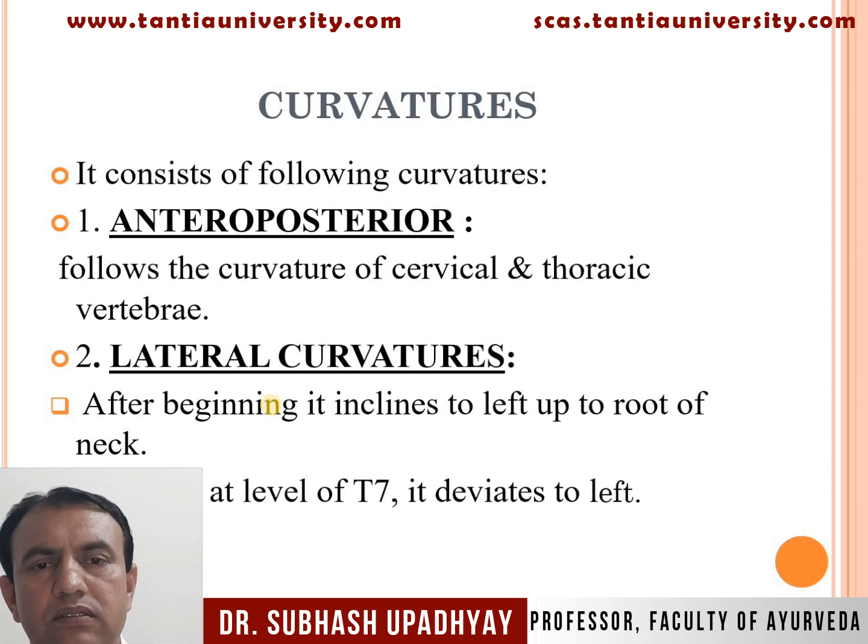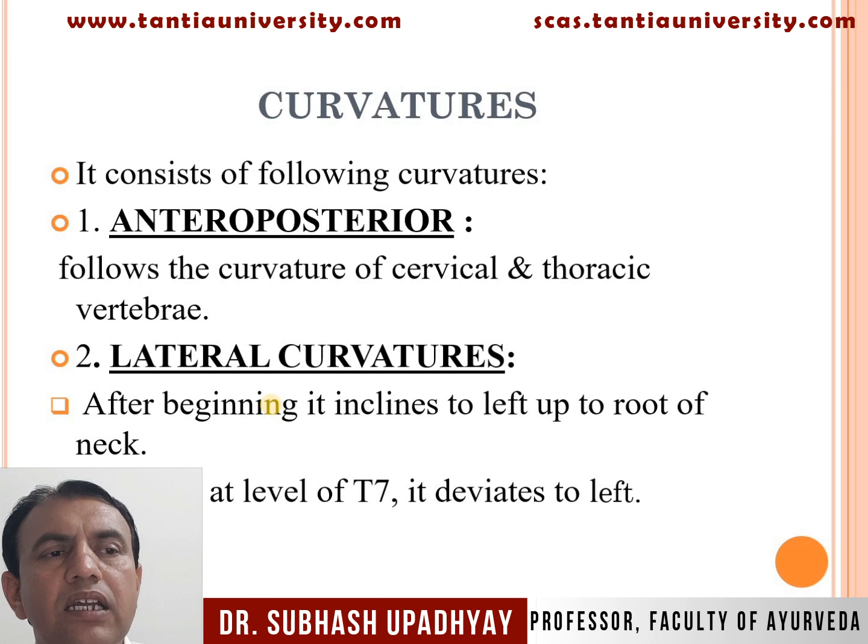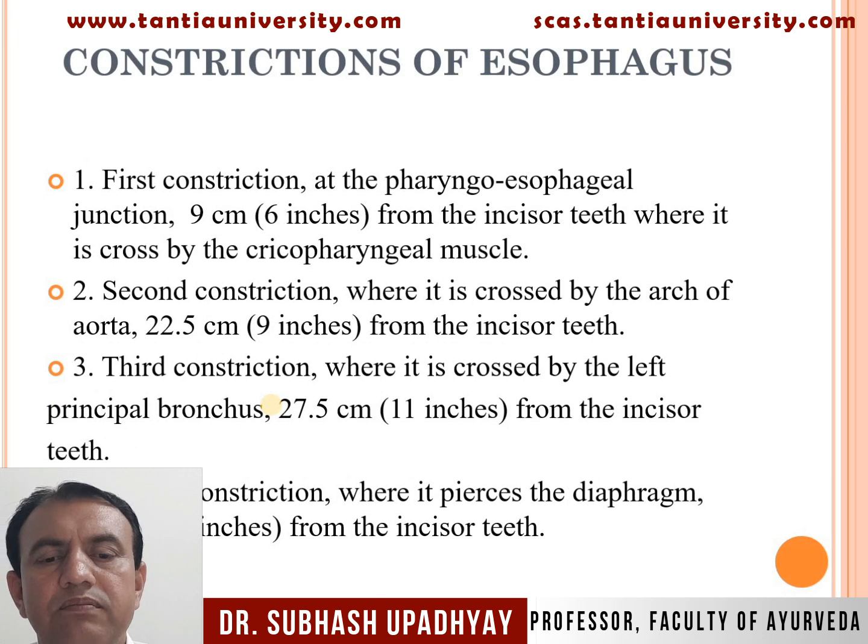Curvature of the esophagus. First, anteroposterior curvature follows the curvature of the cervical and thoracic vertebrae, and second, lateral curvature. After beginning, it inclines to the left up to the root of the neck, meaning near the root of the neck the left side is deviated. Second, the lateral curvature is at the level of the 7th thoracic vertebra, where the esophagus deviates to the left.